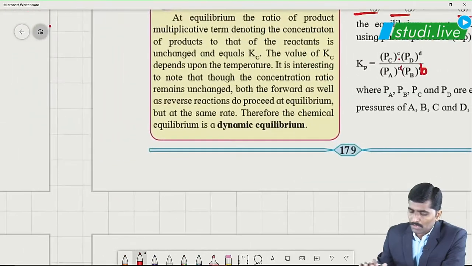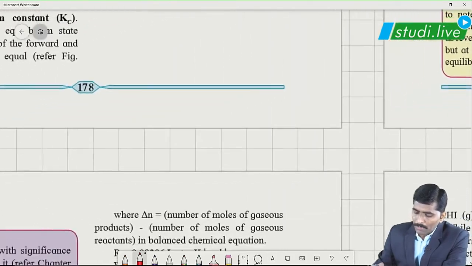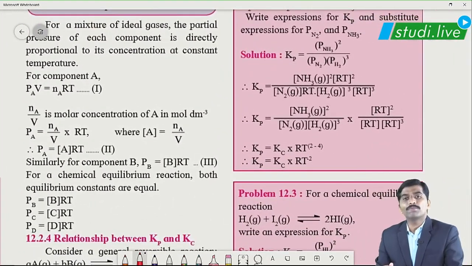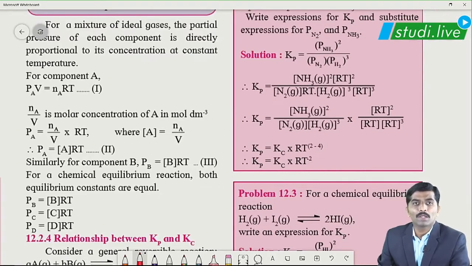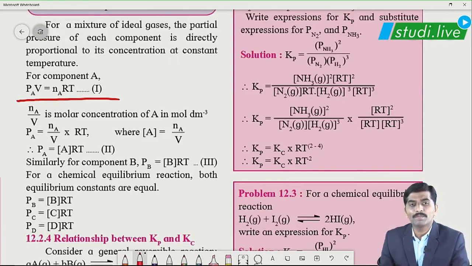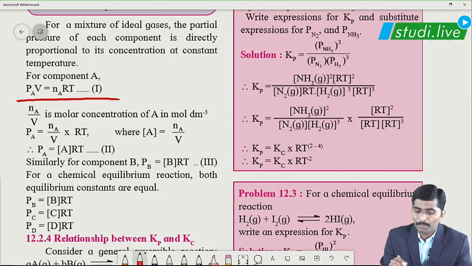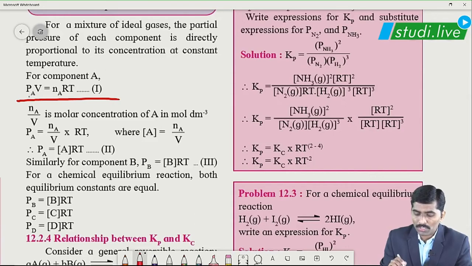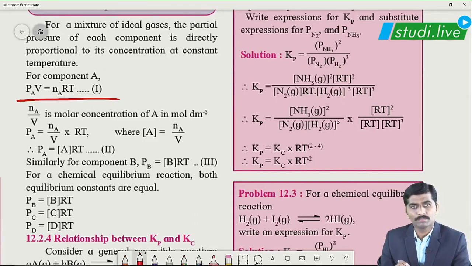Then further, the relation between equilibrium constants Kc and Kp. If we consider that all the reactants and products present in gaseous state behave ideally, then by the ideal gas equation PV is equal to nRT. Pa, that is the partial pressure due to component A, is proportional to its number of moles, that is, the quantity of A present in the system will have its corresponding partial pressure.